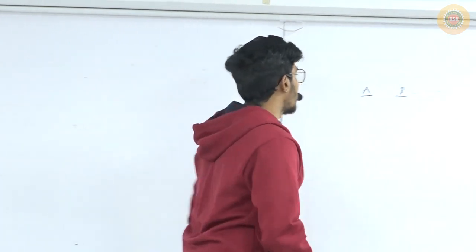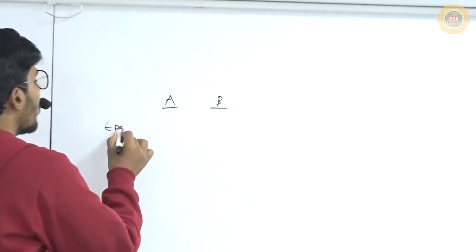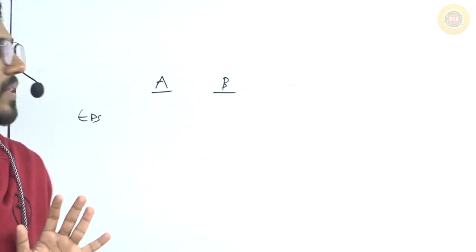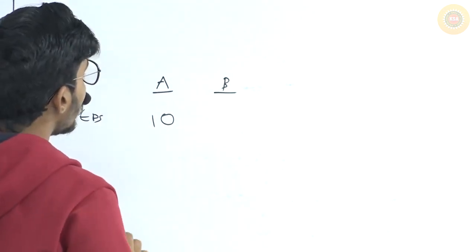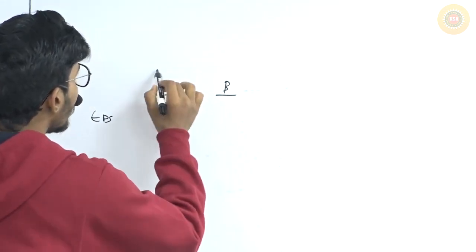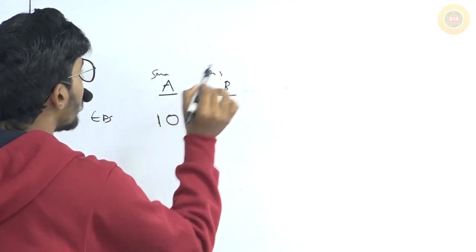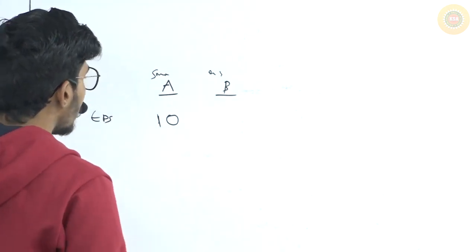Now we have two companies, and both companies have earnings. I'm writing the earnings on a per share basis, EPS basis. This is called a small company and this is a big company. This one has EPS of 10 rupees.